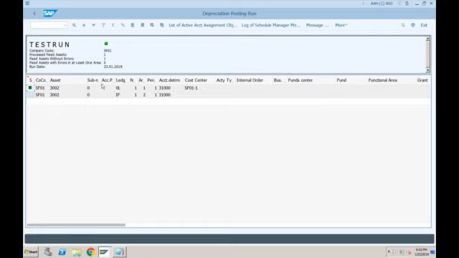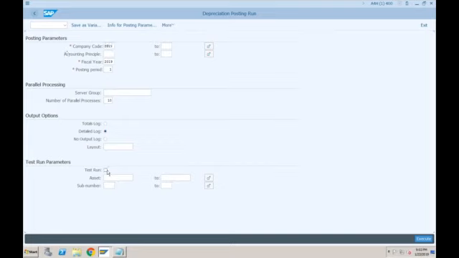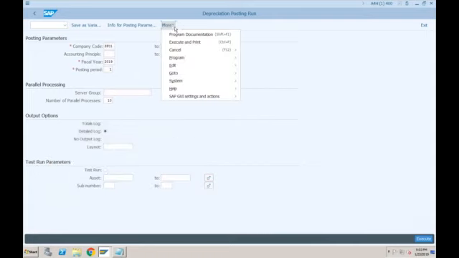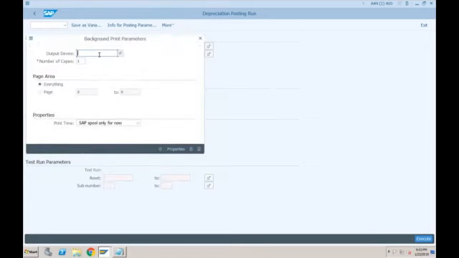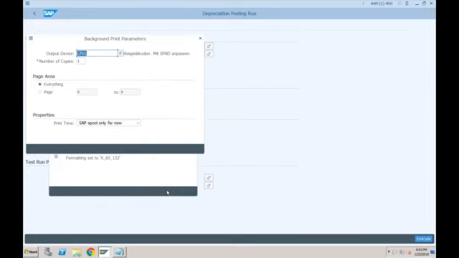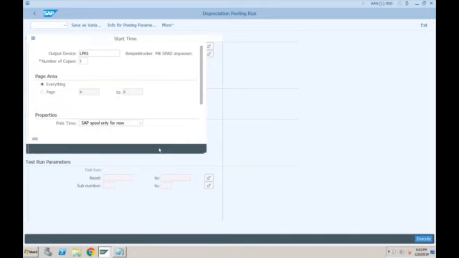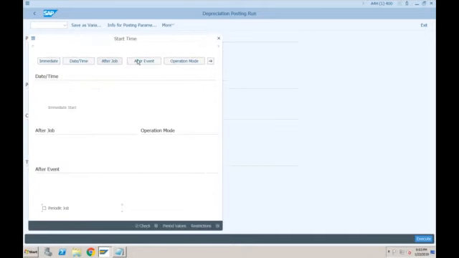Well, this is optional. So if I want to perform this production run, I can remove the test run, but if I execute, similar to ECC, it will give me the message that it has to be executed in background processing. Okay, so just click on continue, go to more, program, execute in background. Just provide the output device, enter, immediate, or if you want to schedule, you can provide the time. Just click on save.